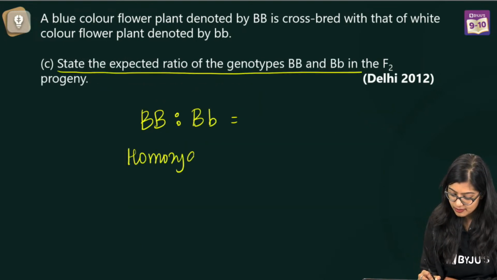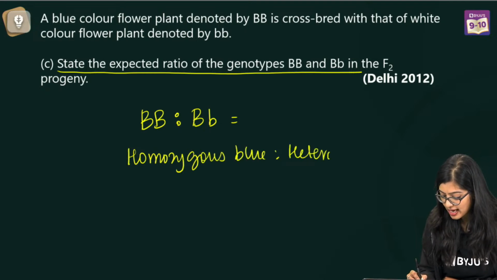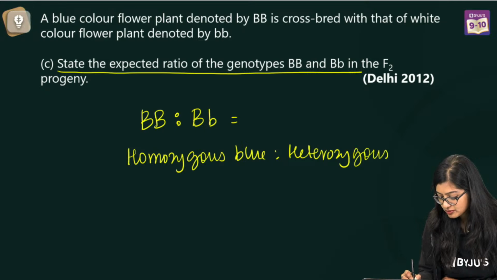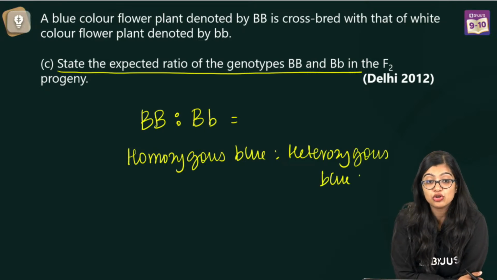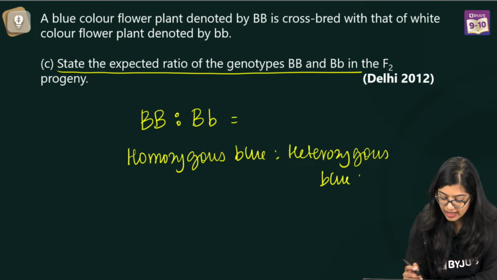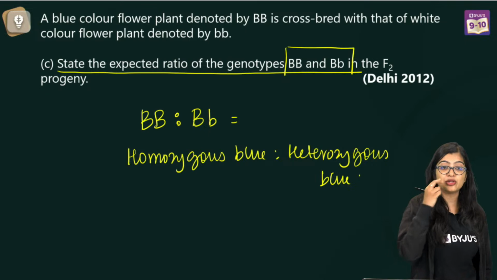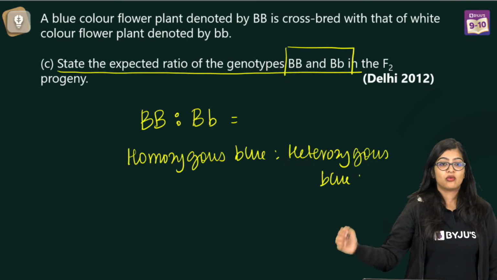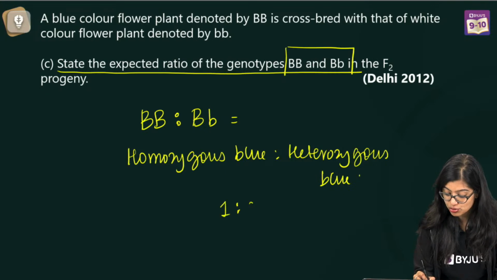Homozygous blue to heterozygous blue, right? What is the ratio? I am getting 1:2:1. 1:2, 3:1. Look at the question. They are asking only capital B. They are asking only 2 things, right? 1:1, 1. Yes, the correct answer is 1:2.